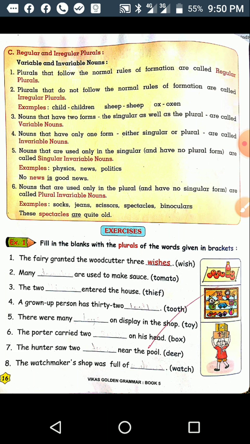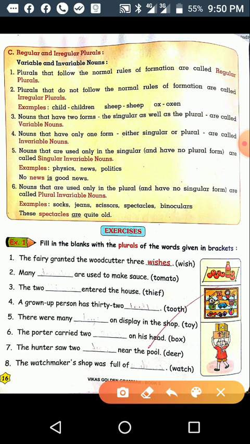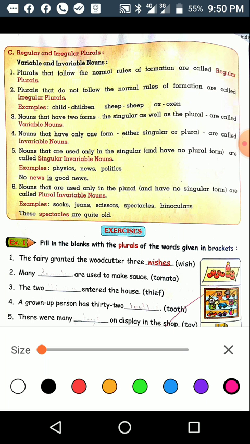First: the fairy granted the woodcutter three dash, and in the bracket the singular word given is wish. The plural of wish is wishes. The fairy granted the woodcutter three wishes.